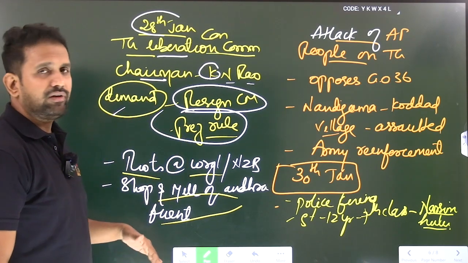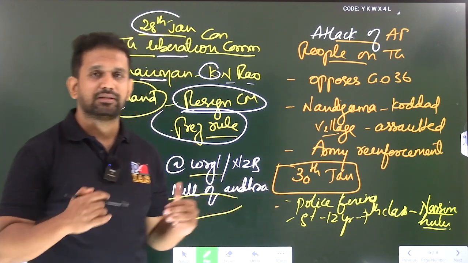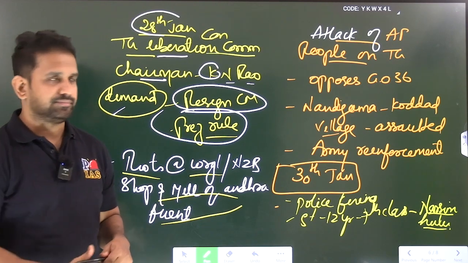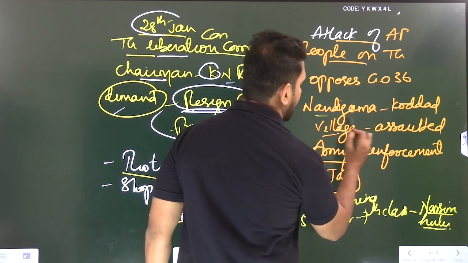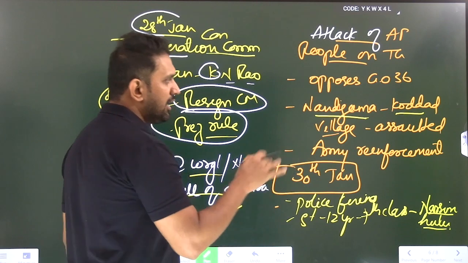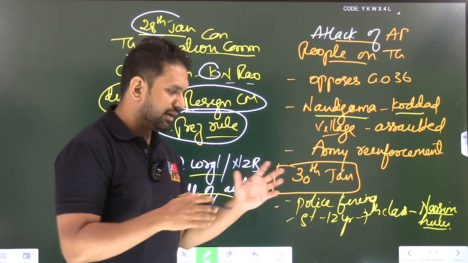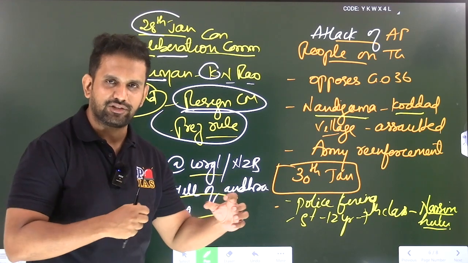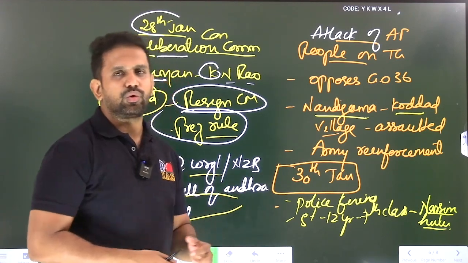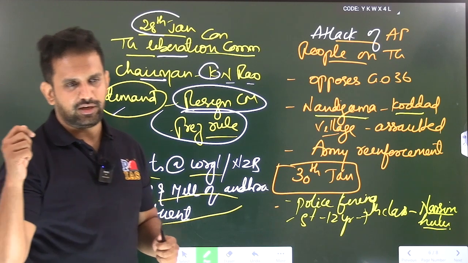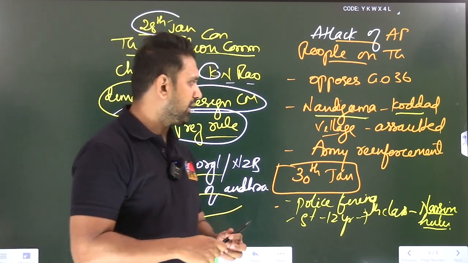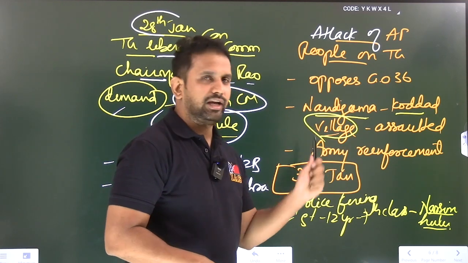Okay. In the meanwhile, what happened? Andhra people started attacking Telangana people at the borders of Telangana and Andhra. Two regions are there, Nandigama and Koddad. Koddad is ours, Nandigama is theirs. Here villagers, just like our Telugu movies, factionism happened. They threw stones at each other, they secretly killed people, etc. All that was happening. So much this particular agitation went out.